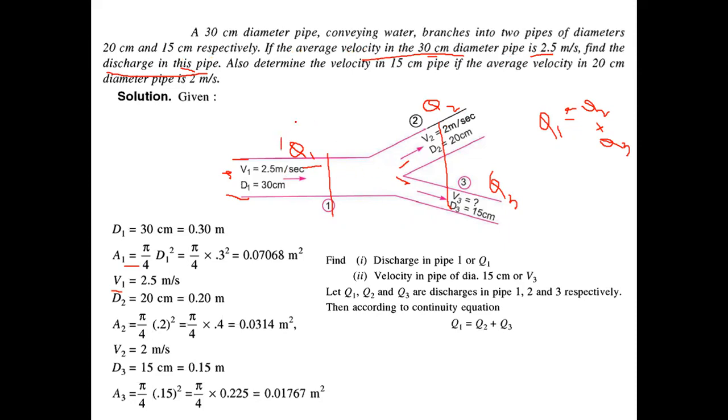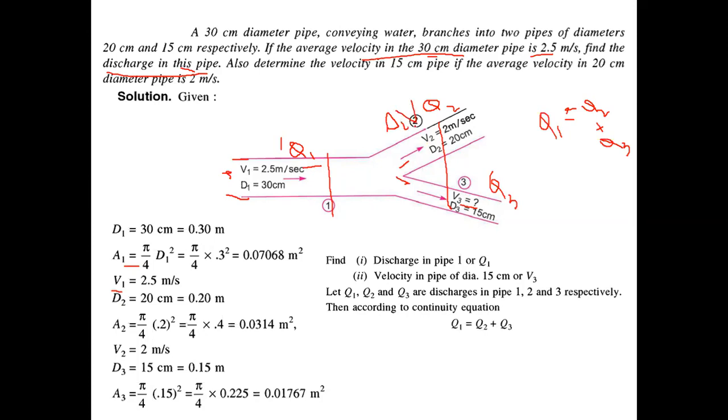Second, it is also asking us to calculate V3. Now can somebody suggest how to calculate V3? From the relation Q1 is equal to Q2 plus Q3. I have found Q1, which will be A1 V1. You can also find Q2 because you know D2 and V2, so Q2 is A2 into V2.